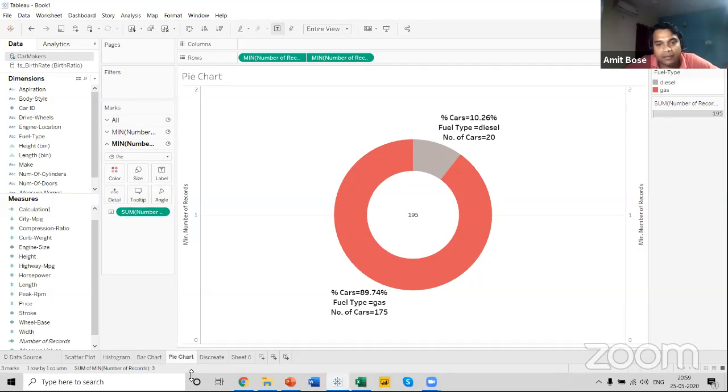Now just imagine, building a donut chart in Power BI and building a donut chart in Tableau, there is a lot of difference in what we follow. Building a donut chart in Power BI is just point and click. You just need to select the donut chart. These are some of the advantages that we have in terms of Power BI and in terms of Tableau. That's why it's very important that you have the knowledge of both the tools. I have worked on a donut chart in Power BI, and now I'm working on a donut chart in Tableau. See the number of steps that I have gone through in order to build a donut chart in Tableau.